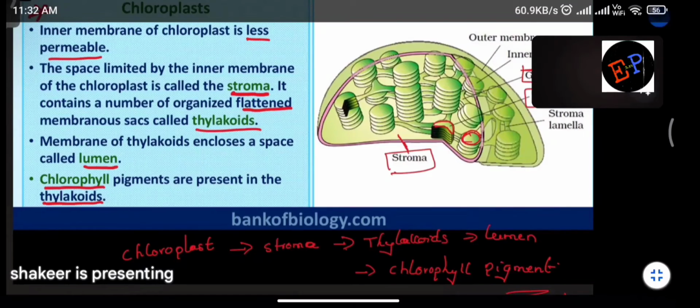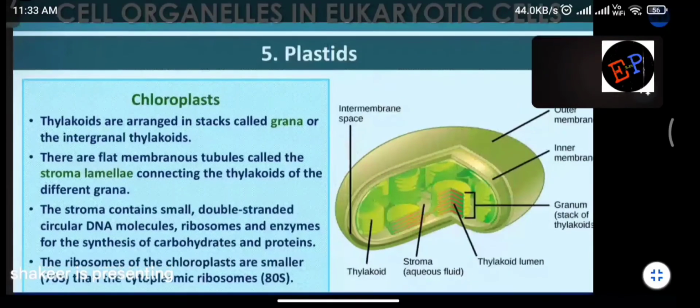No? So inside the thylakoids, what you will find? Inside the thylakoids, you will find lumen. And inside the lumen, you will find chlorophyll. Are you able to understand? That is, thylakoids is totally composed of chlorophyll pigment. And that total region, we can call it as lumen. The sequence. So this is how this chloroplast, they are arranged. Okay. Now, we will have some more information here.